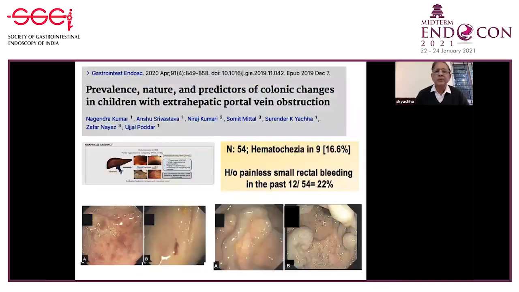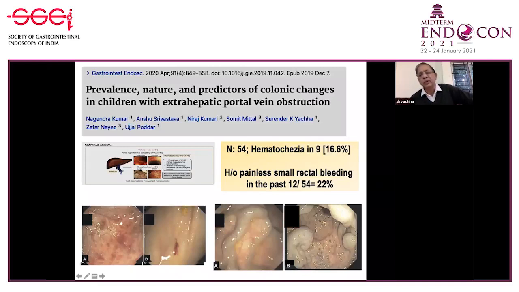Extrahepatic portal venous obstruction in children is a common occurrence in North India. We have a high proportion of portal hypertension because of this. You can see some of these patients have colonic involvement. A majority of them are asymptomatic. Some of them, because of colopathy, varices, spiders and ulcer formation, may have hematochezia in 16% of these patients.